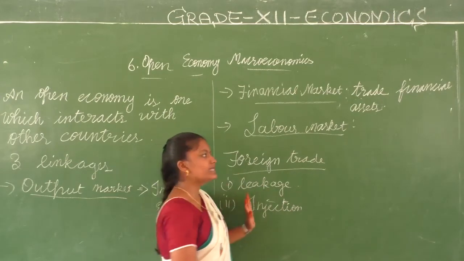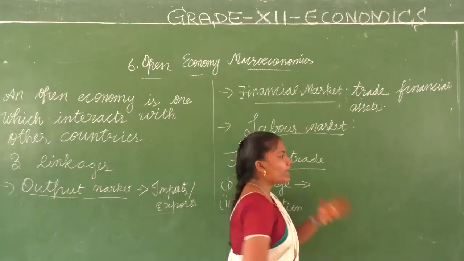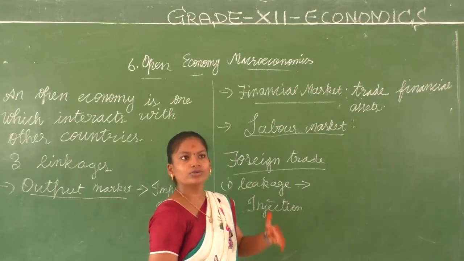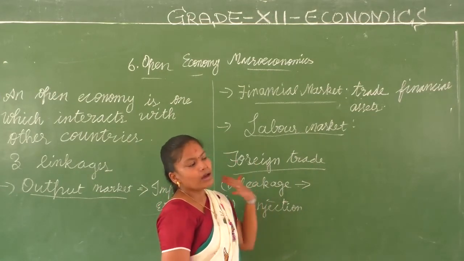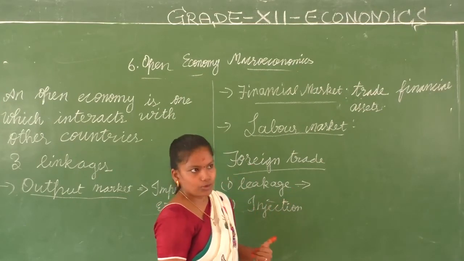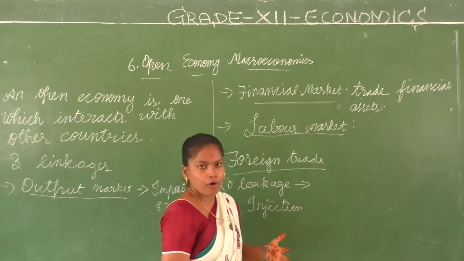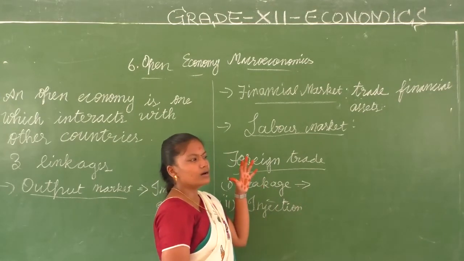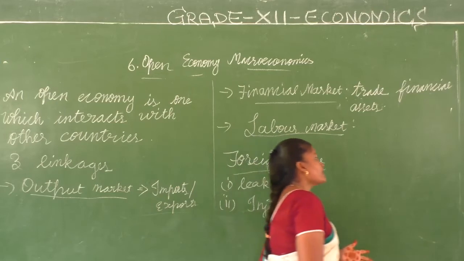What is leakage basically? Leakage is when we prefer foreign goods instead of buying our domestic goods. That is, we go for more imports, then there is a decrease in the aggregate demand.